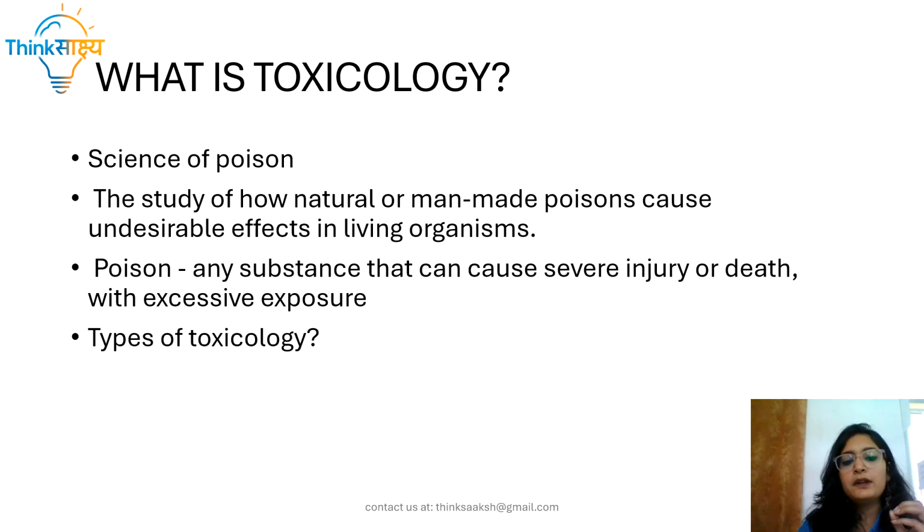For example, we have occupational toxicology, systemic toxicology, and reproductive toxicology. There are various aspects of toxicology that can be studied, for example, food toxicology, aquatic toxicology, environmental toxicology, right? So different aspects and different areas of study are grouped under toxicology.